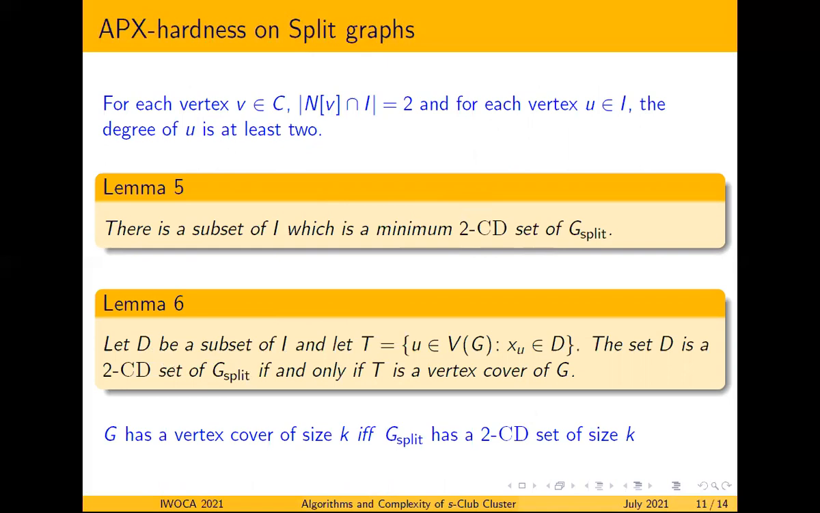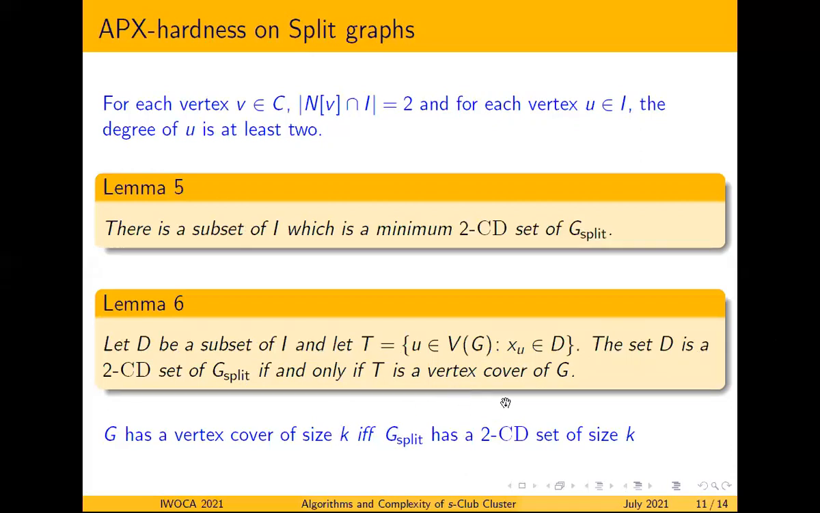and we take the corresponding vertices in the original graph and call it a set D, then the set D is a 2-CD set of G_split if and only if T is a vertex cover of G. You can see that both the sets D and T actually point to the same vertices, right? One is the corresponding vertex set in the original graph G, and D is the corresponding vertex set in G_split. In order to prove this, we can easily observe one direction.